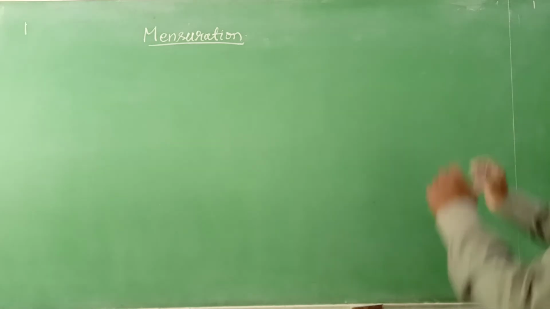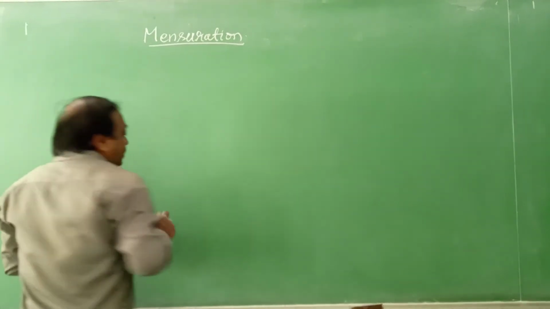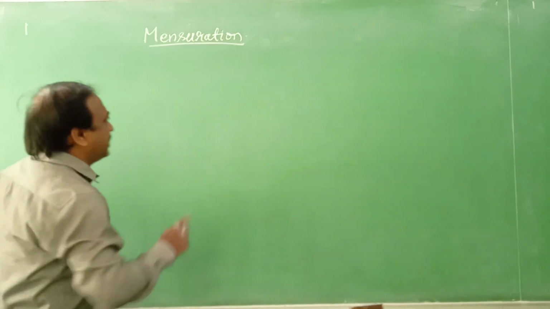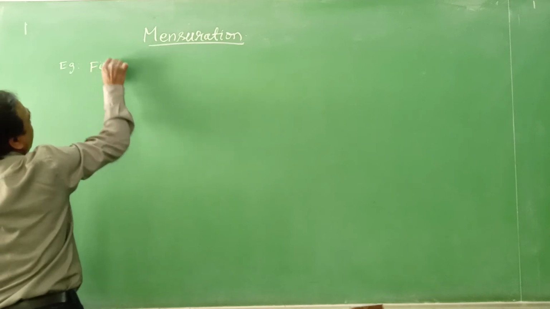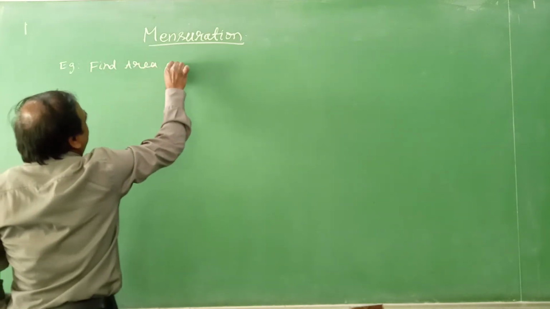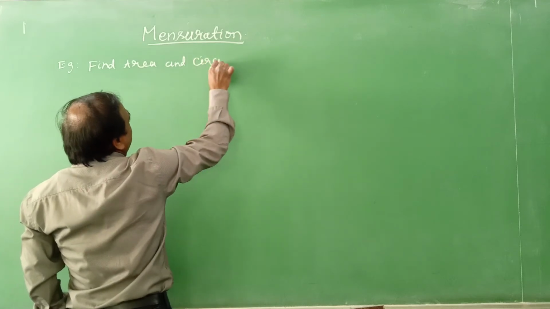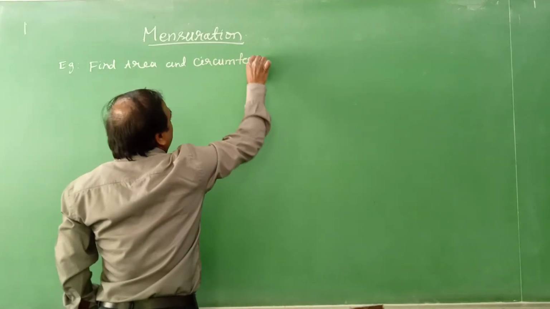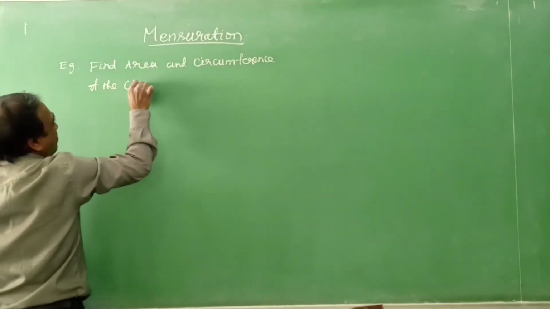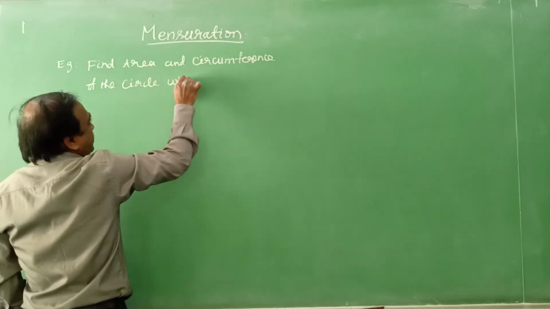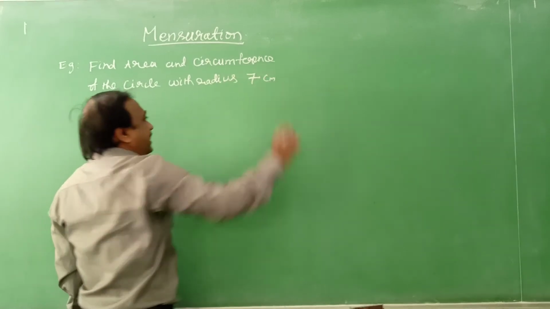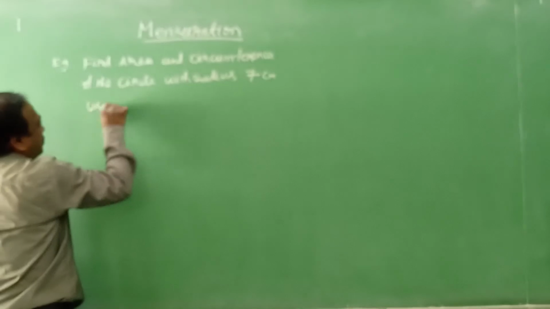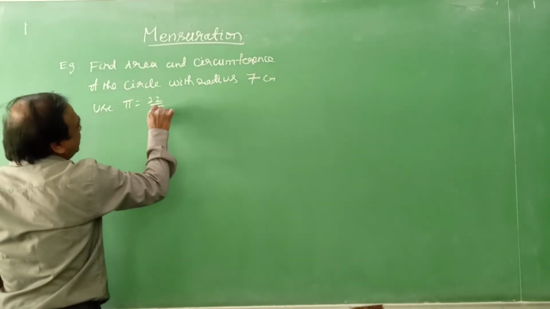Now we see one more example about circumference and area of the circle. Example: find the area and circumference of the circle with radius 7 centimeter and use pi is equal to 22 by 7.